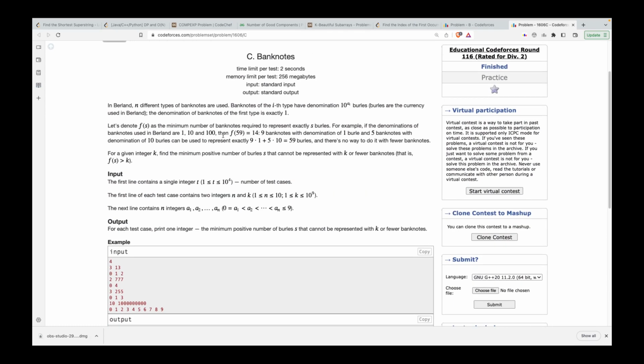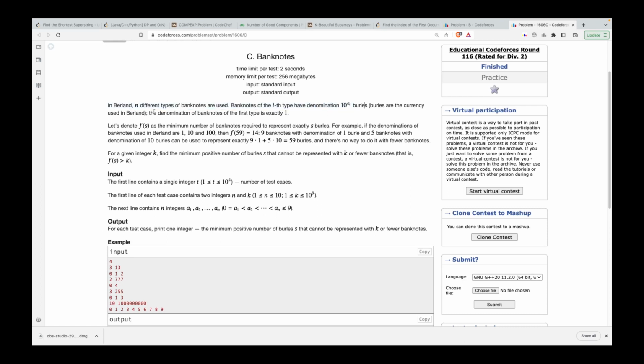Okay. So it says that there are n types of banknotes available, right? And the denomination is 10 to the power a_i. So what's happening here is that in India you have currency notes of 10 rupees, then 20, 50, 100, 500, even 1000, but yeah, you get the drill. In this country, the notes are actually of some power of 10.